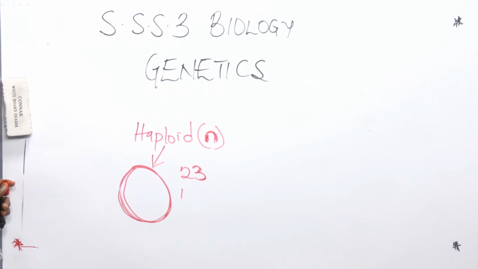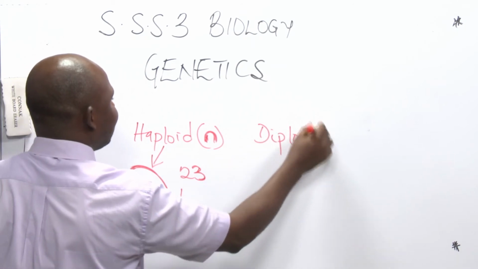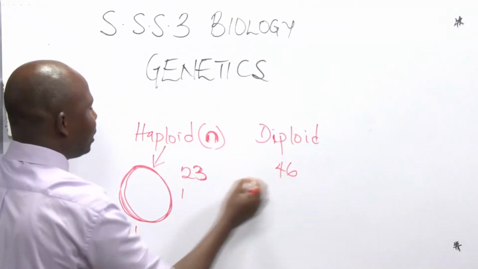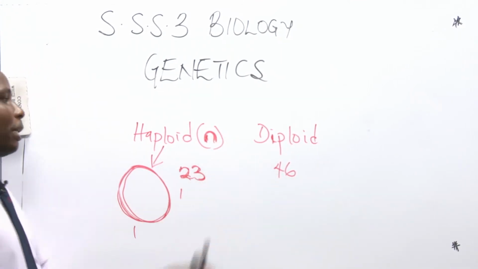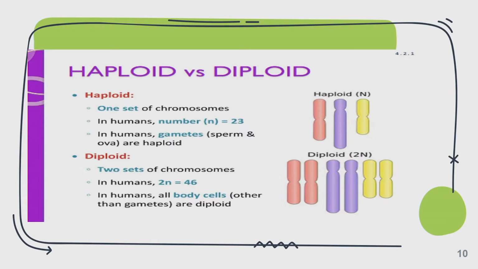And the other concept is diploid. Diploid, as the name says, di, meaning it has two sets of chromosomes. Two sets, and that's 46. So haploid has one set of chromosomes made up of 23, while diploid has two sets, meaning it's going to have 46. So that's what we mean by haploid and diploid. This will help us to understand this concept. When we start applying them, you will know why we have to learn this. Okay? So that's for haploid and diploid.